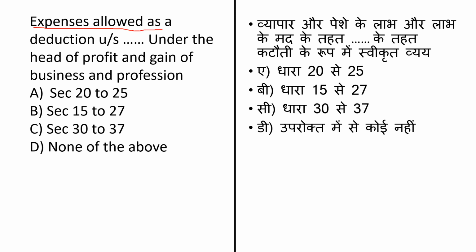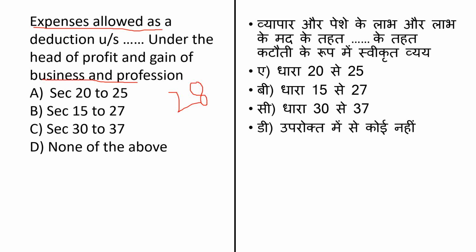Expenses allowed as a deduction under which section, under the head profits and gains of business and profession? The profits and gains of business and profession are given under section 28. Please remember, this is given under section 28. But in this question they ask you about the expenses which are allowed as a deduction.